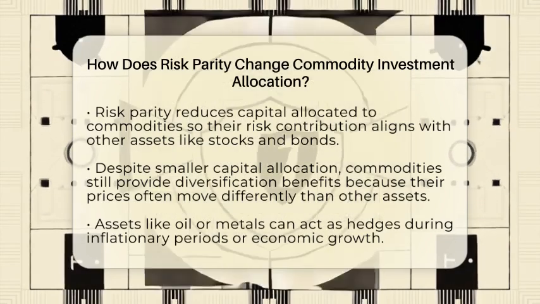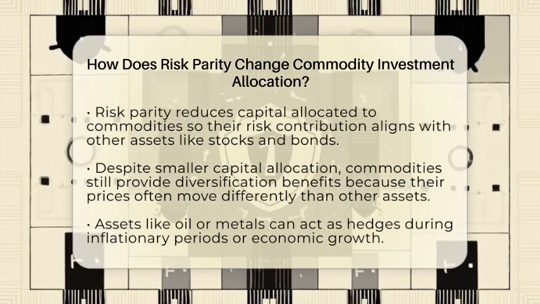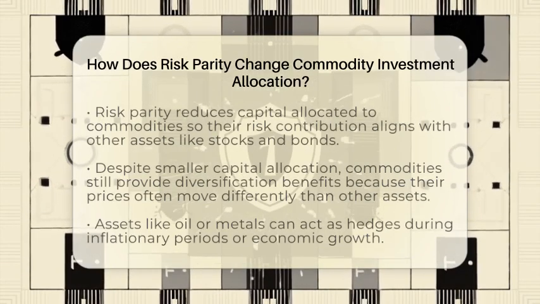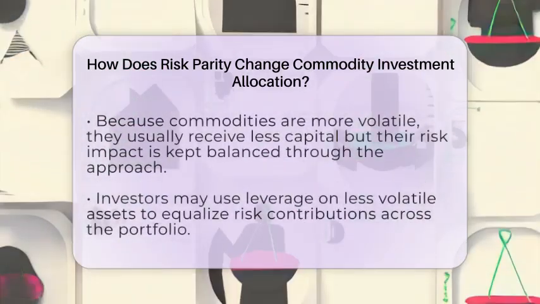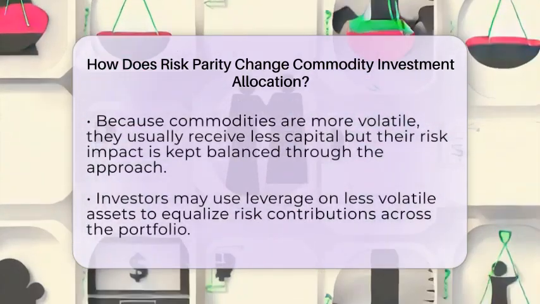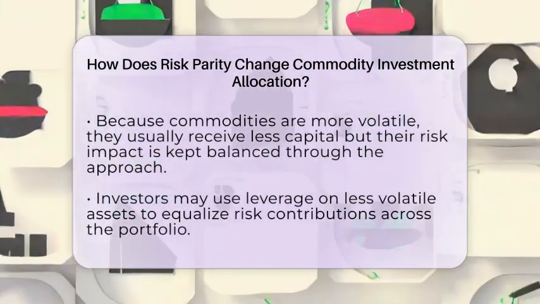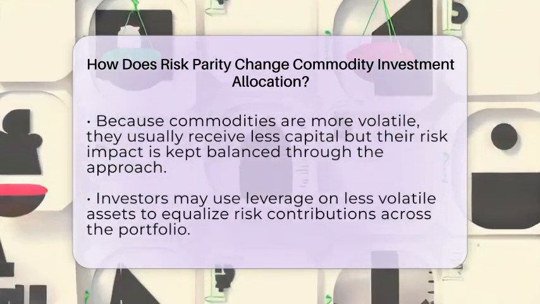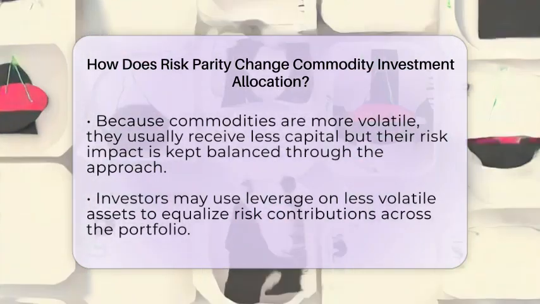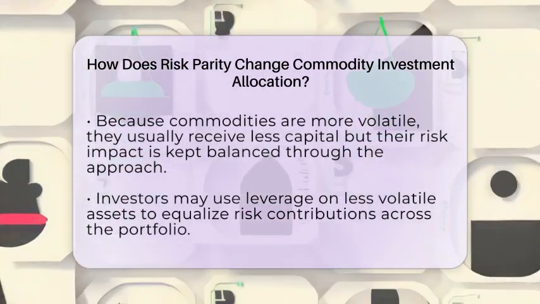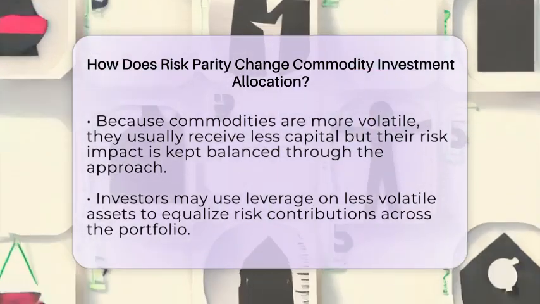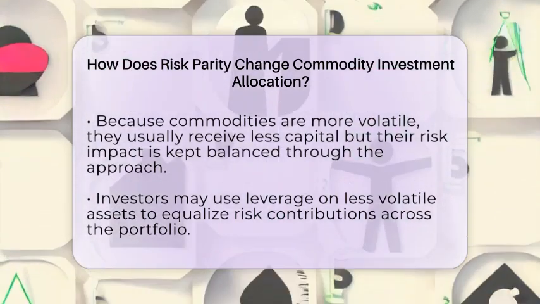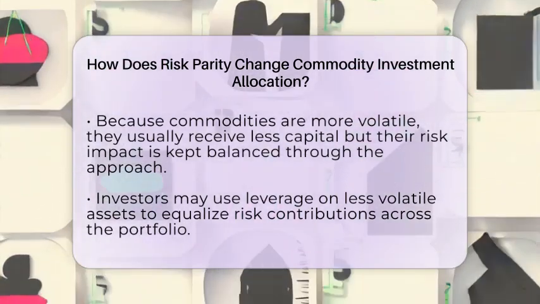In a risk parity setup, because commodities are more volatile, they usually get less capital compared to less volatile assets. But their risk contribution is kept in check so they still help diversify. Sometimes, investors use leverage on bonds or stocks, which are less volatile, to make the risk contributions more equal. The beauty of risk parity is that it adapts over time. If the volatility of commodities or other assets changes, the allocation adjusts automatically. This keeps the risk balanced across the portfolio.